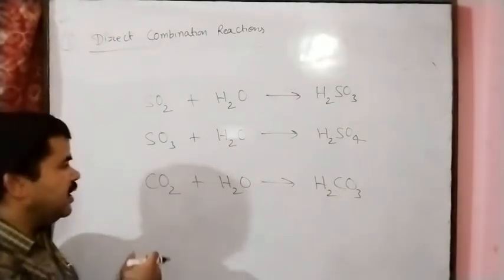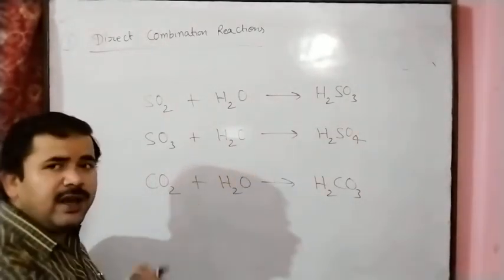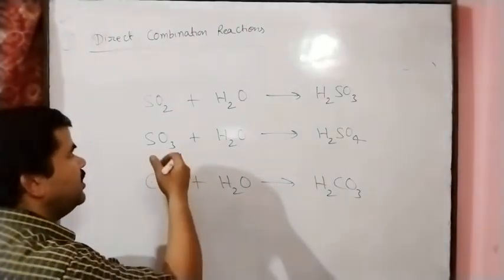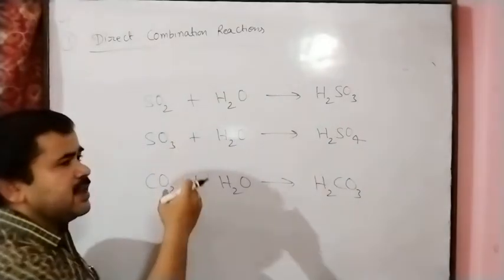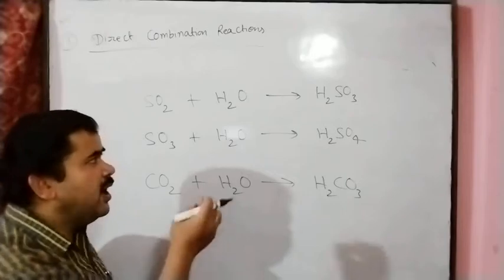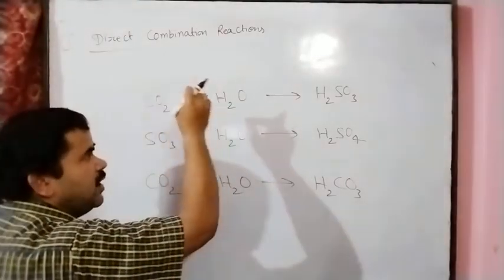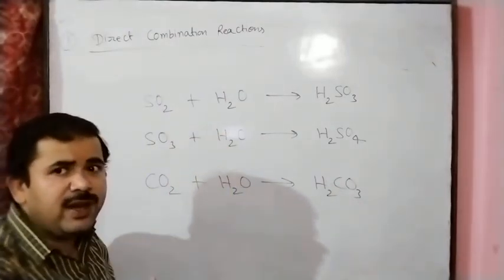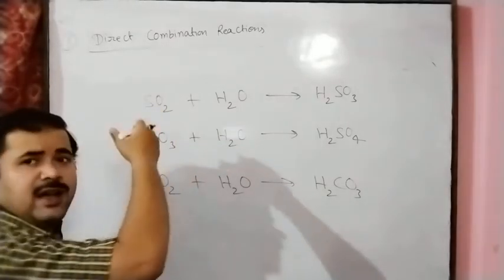In the same manner, if we take nitrogen dioxide and react it with water, we get nitrous and nitric acid. So this is the experimental proof; we can prove whether a particular substance has an acidic nature or not. We only have to react the substance with water. Water has a neutral nature. So in this way, if we get an acid, we can say the particular substance has an acidic nature.